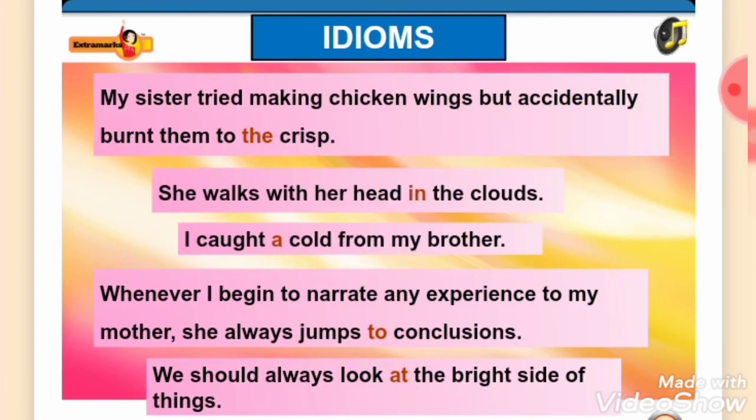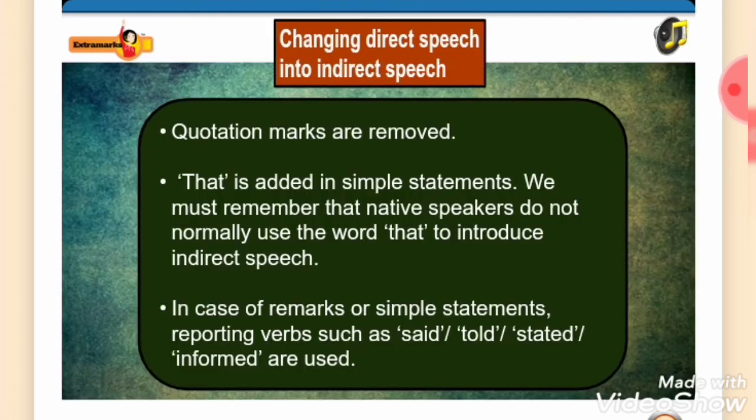Let's see how many idiomatic expressions you got right. My sister tried making chicken wings, but accidentally burnt them to the crisp. She walks with her head in the clouds. I caught a cold from my brother. Whenever I begin to narrate my experience to my mother, she always jumps to conclusions. We should always look at the bright side of things.